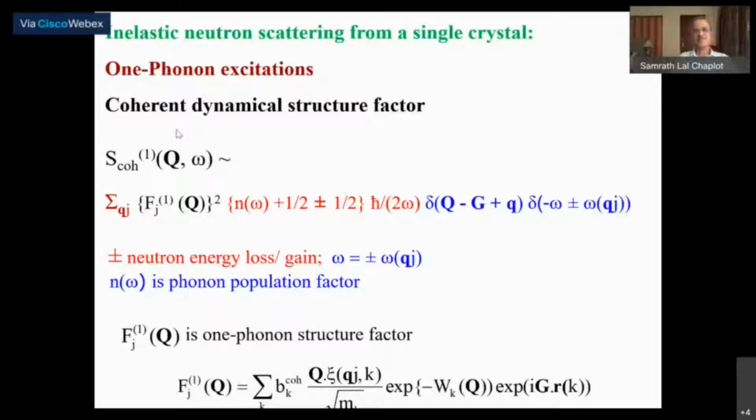So whatever is the change in the wave vector of the neutron and the change in energy, h cross times omega, of the neutron, that is the cross section. This corresponds to coherent scattering.